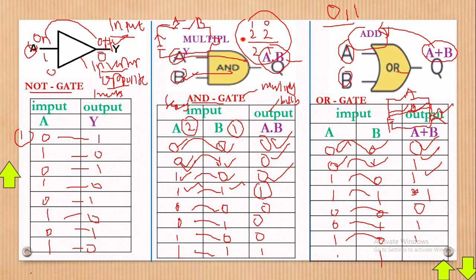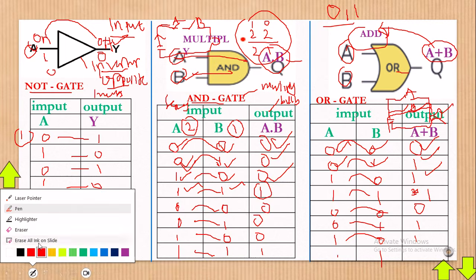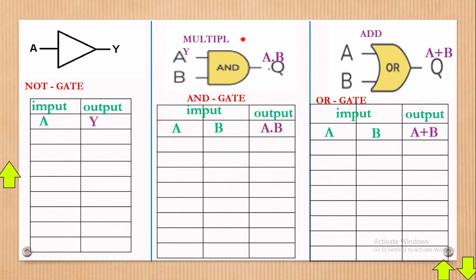Now allow me to clear this first of all. I have now explained what we mean by digital electronics. After that, let's go back to our question. In our question, they gave us an OR gate and an AND gate. Remember, for the AND gate we multiply, and for the OR gate we add. Let's now go to the real question and get that truth table straight away.